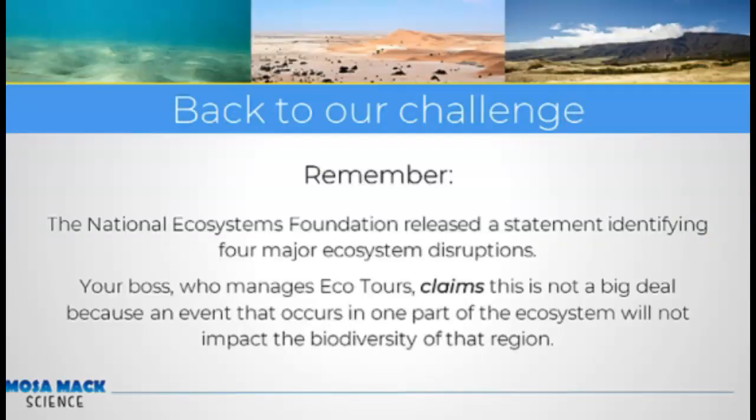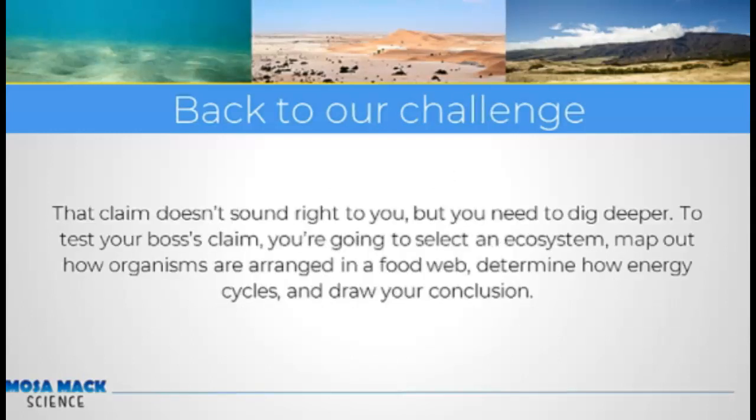So back to our challenge. Remember, the National Ecosystem Foundation released a statement identifying 4 major ecosystem disruptions. Your boss, who manages the eco-tours, claims that this is not a big deal because an event that occurs in one part of the ecosystem will not impact the biodiversity in that region. However, you think that this does not sound right, and you need to dig deeper. To test your boss's claim, you are going to select your ecosystems, map out how organisms are arranged in the food web, and determine how energy cycles as you draw your conclusion.